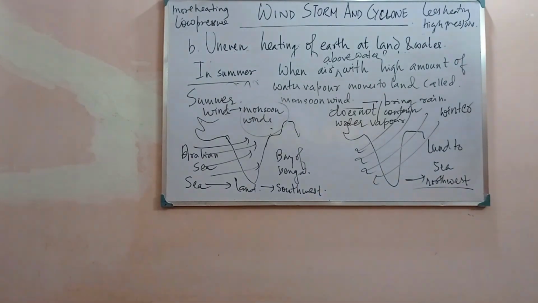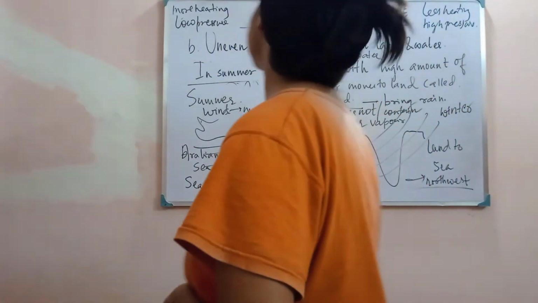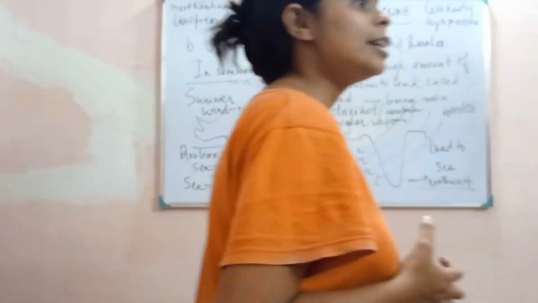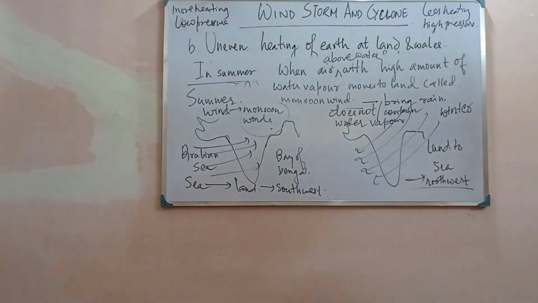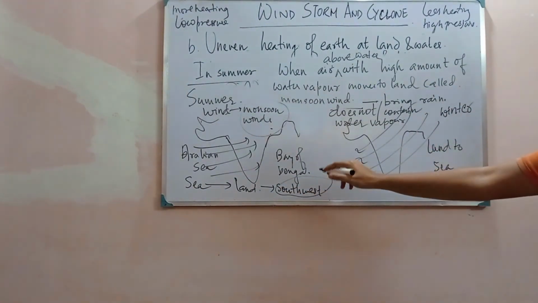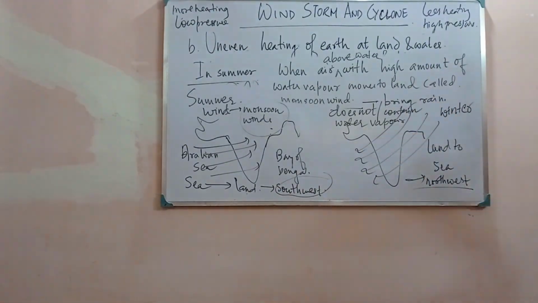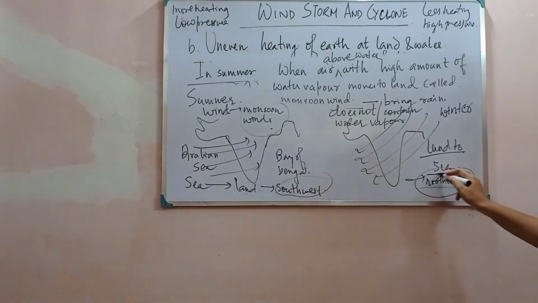So here you can see, due to the uneven heating of the earth at land and water, different wind currents are created in different seasons. In summer the wind flows from the southward direction from sea to land, and during winter the wind direction is northwest and it flows from land to sea.